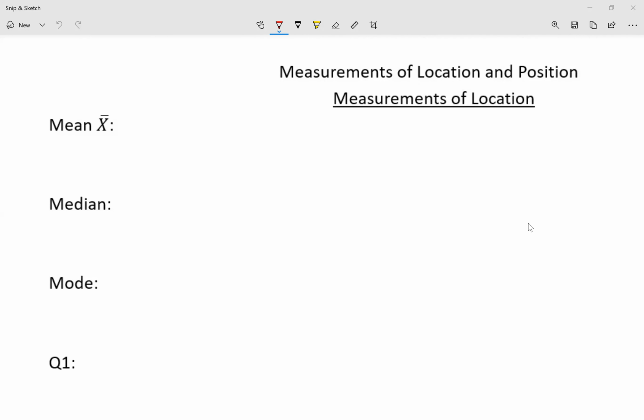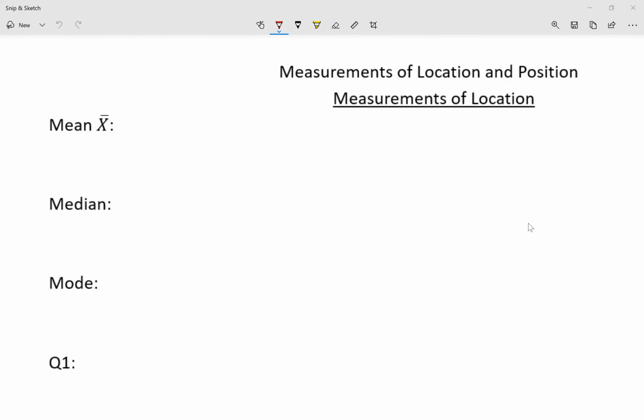Now we're going to be looking for the measurements of location. Now, this central tendency data is something that you guys have seen before. You are familiar. I remember in the first unit when I would come and ask, what's the population? What's the sample? What's the statistics? Many of you answered, oh, statistics are the mean, statistics are the mode, statistics are this or that. Now, that's actually the measurements of location. So you have a very good idea of measurements of location.